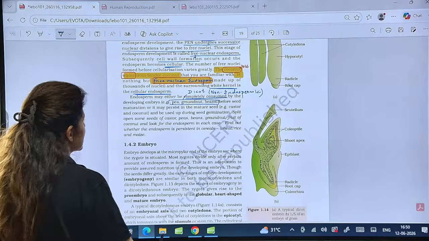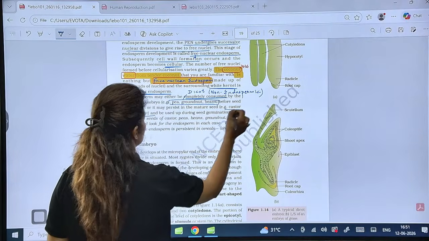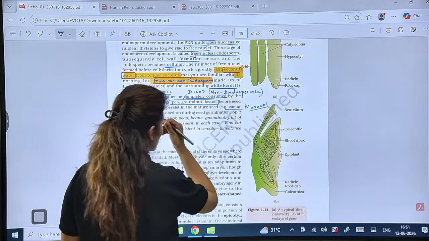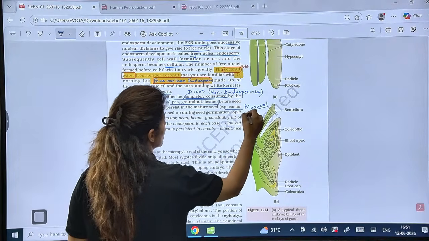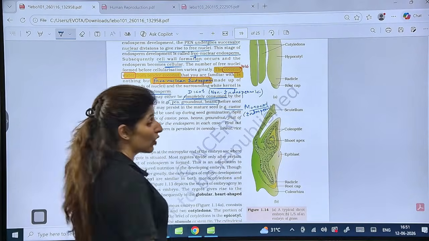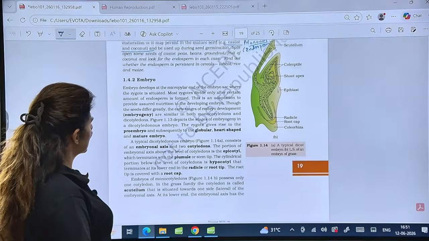Let me know. And similarly castor and coconut, now these are monocots. Which monocot? Now monocots are generally endospermic. Again we have an exception here. Name the monocot which is non-endospermic. Is that clear? So you can easily answer these questions.